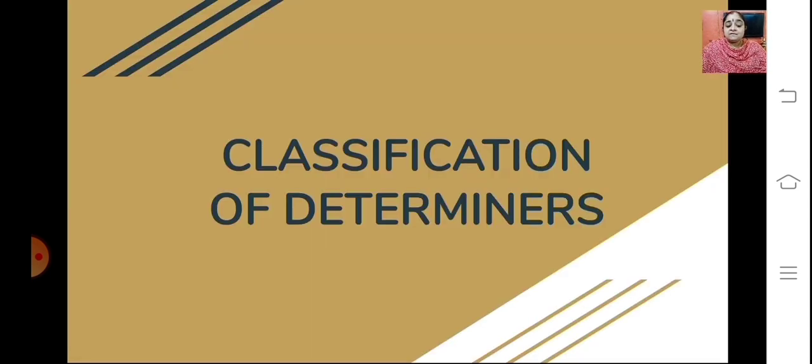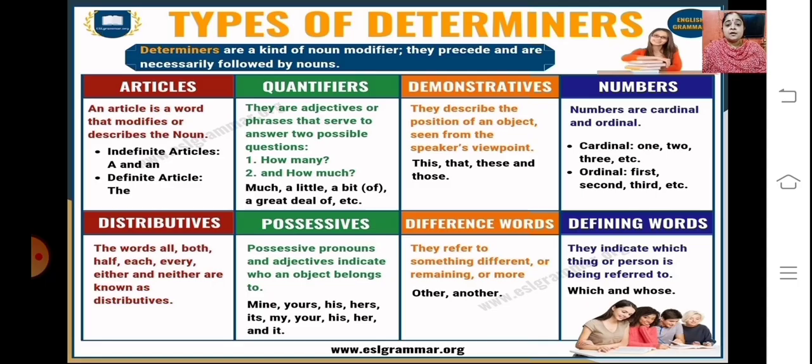So now let's see what are the different classifications of determiners. You can see this table out here. There are the different types of determiners mentioned here. You have articles, you have quantifiers, demonstratives, numbers, distributives, you have possessives, difference verbs, defining verbs.